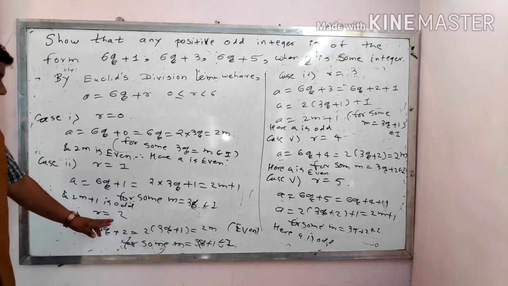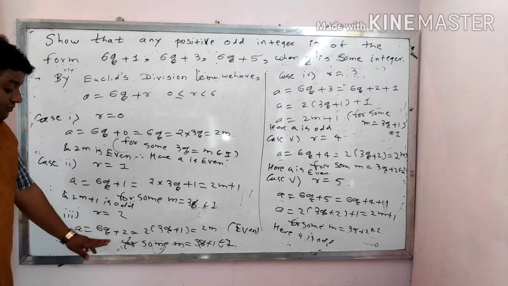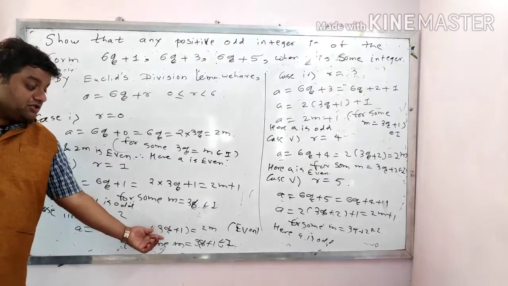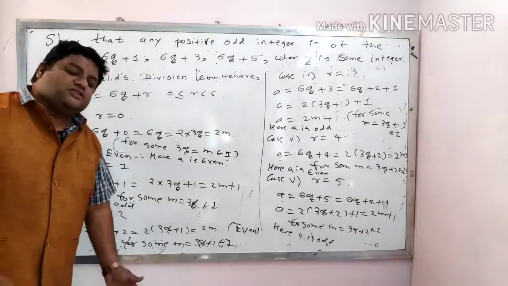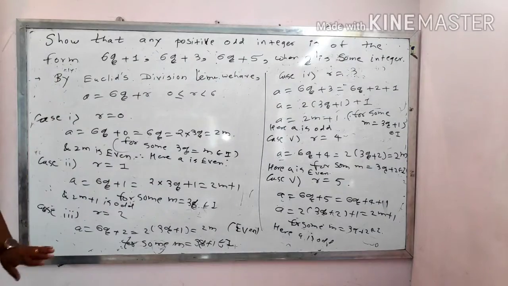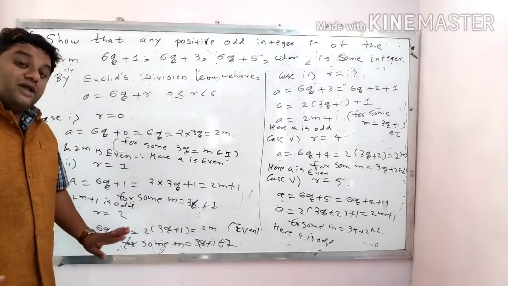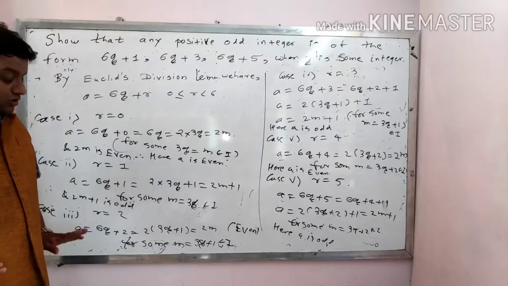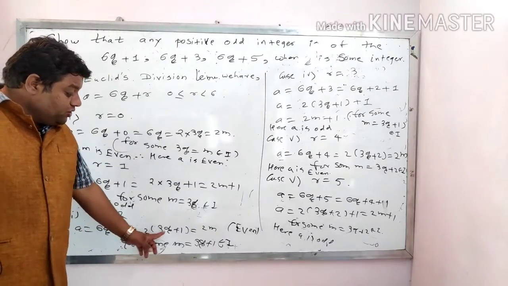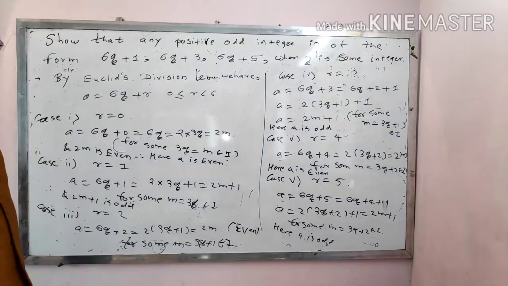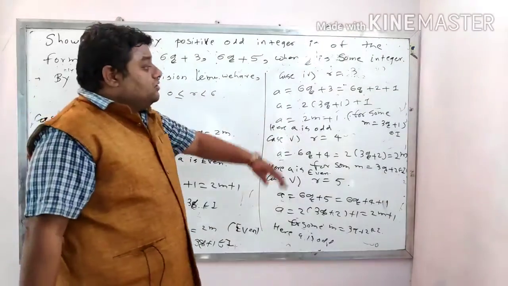If I take the third case, r equal to 2, 6q plus 2, 2 can be common, 3q plus 1. Now I put this 3q plus 1 as some m. Here it is not compulsory that m equal to 3q, here m equal to 3q plus 1. We are talking about general m, not the specific one. So 2 into m is for 3q plus 1. It is even.